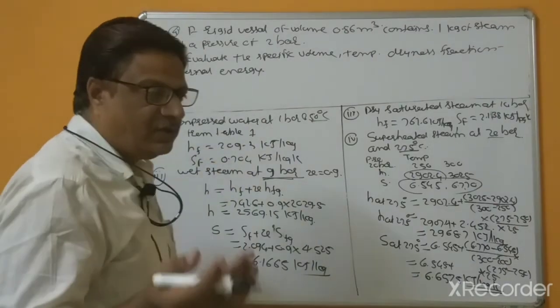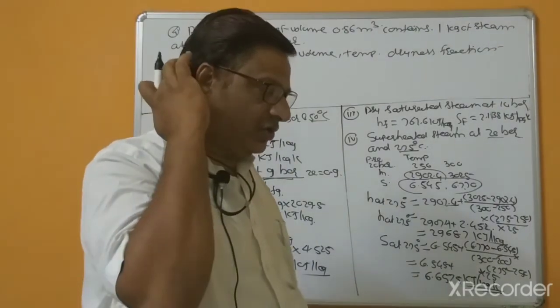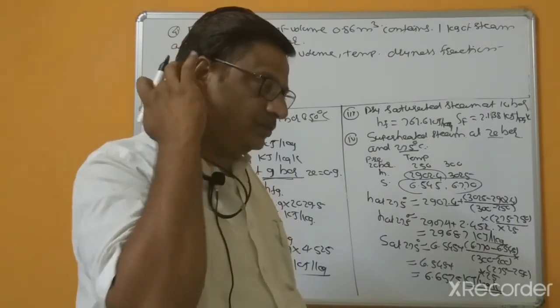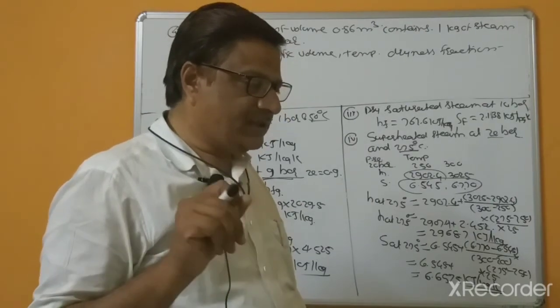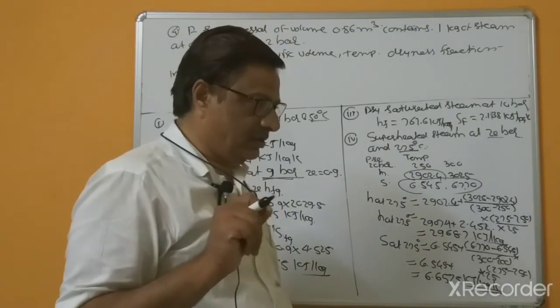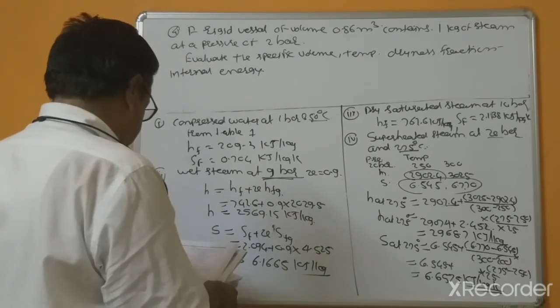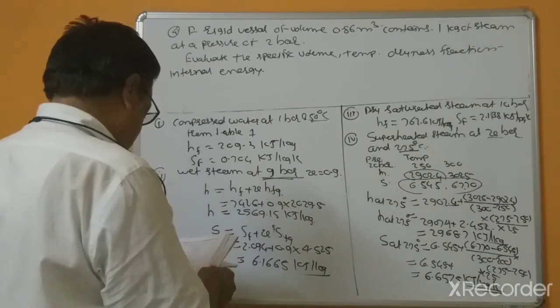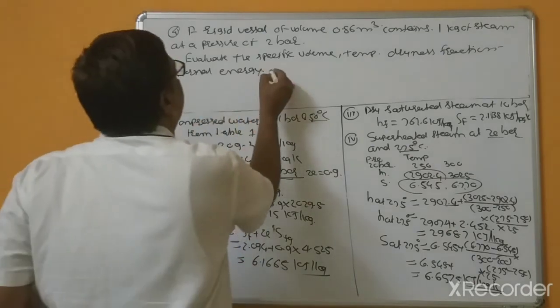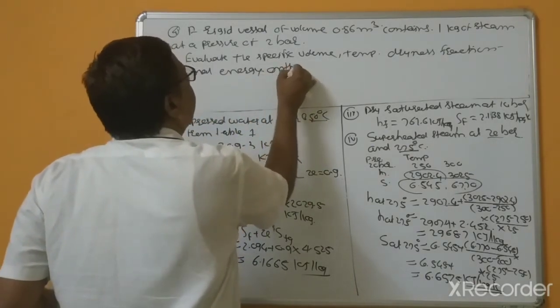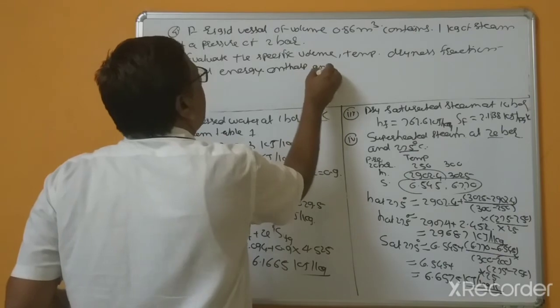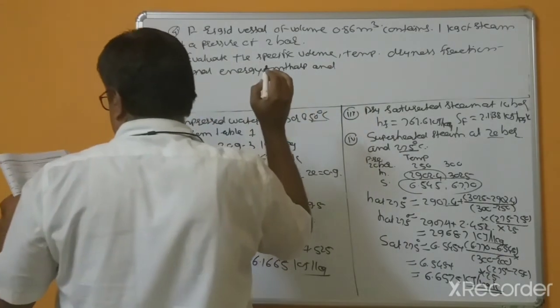Internal energy, you can take formula U plus PV, I think H equal to that. Then enthalpy and entropy.